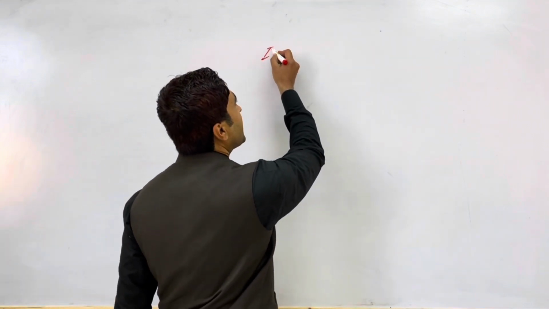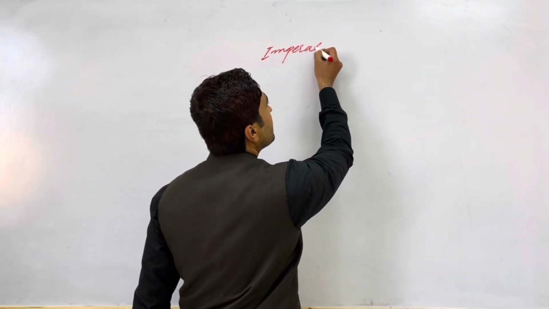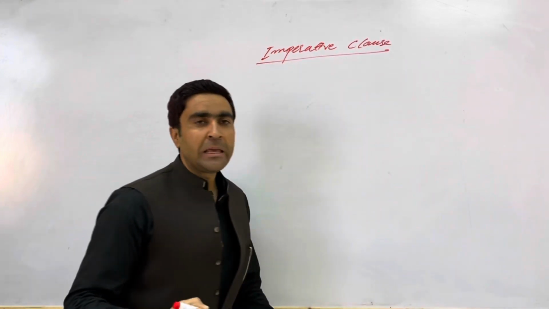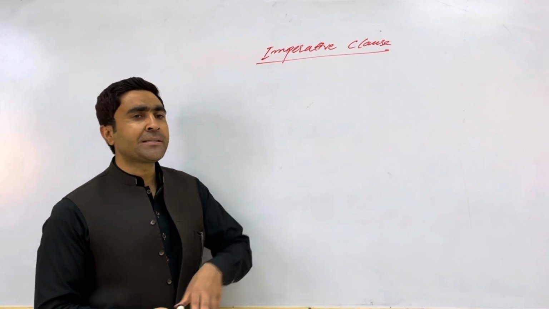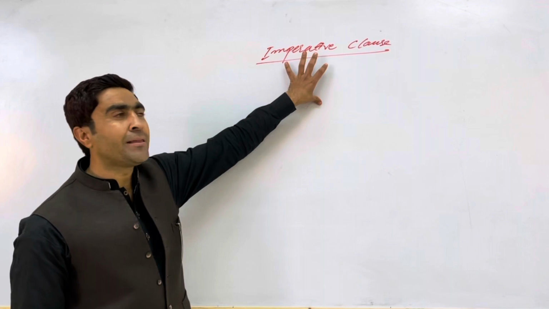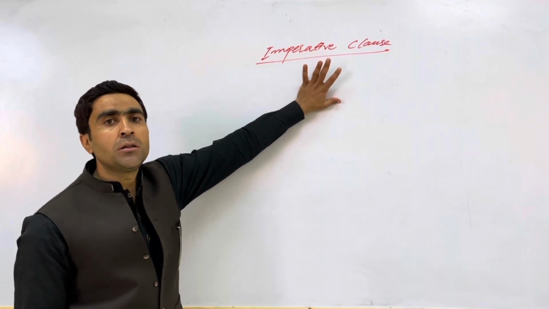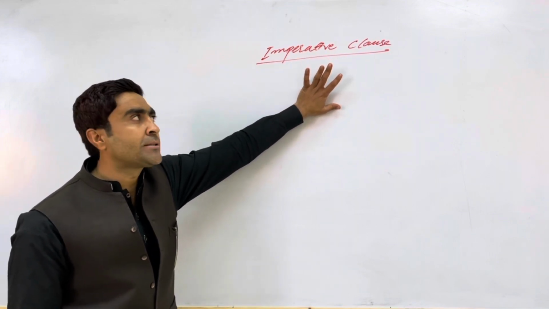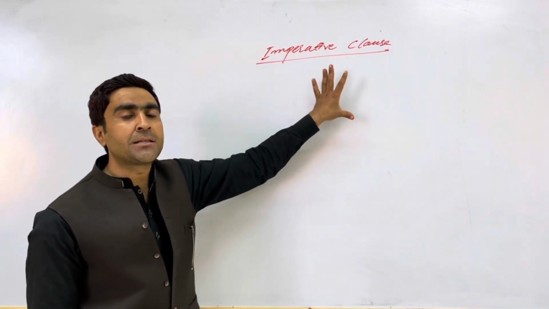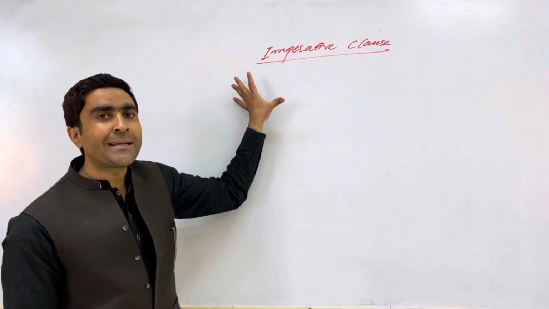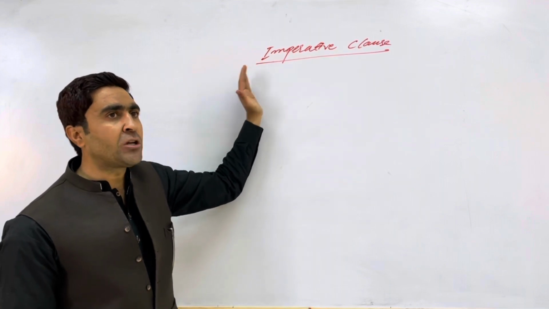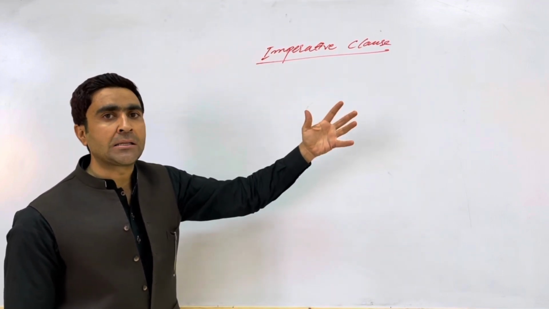ये जो imperative clause है, the imperative clause, some of the people say that it is called the imperative sentence. Some of the grammarians say that it's a clause. Why do we call it a clause? Because it has the subject and the predicate, and it is fulfilling the grammatical elements of the sentence or the clause as well. The subject plus the predicate is equal to clause.